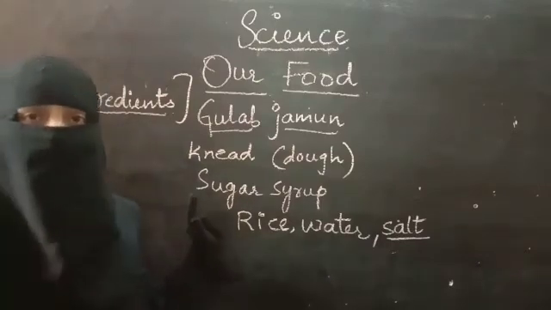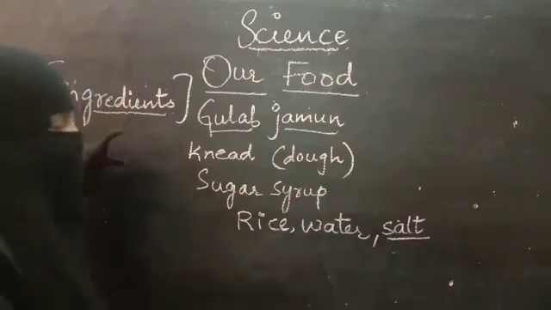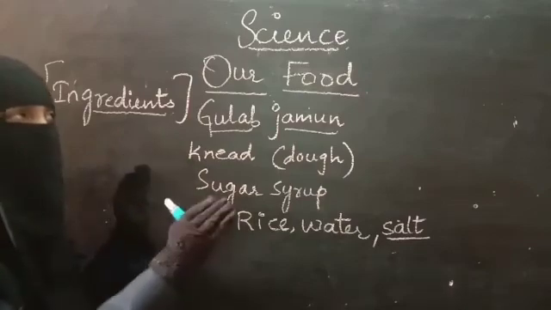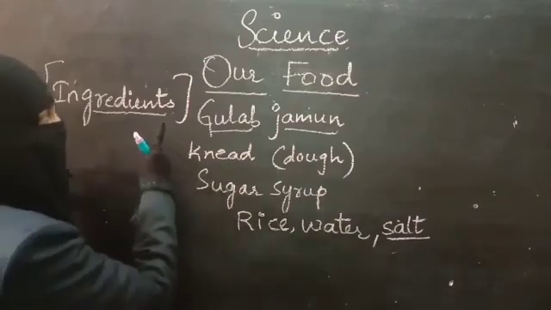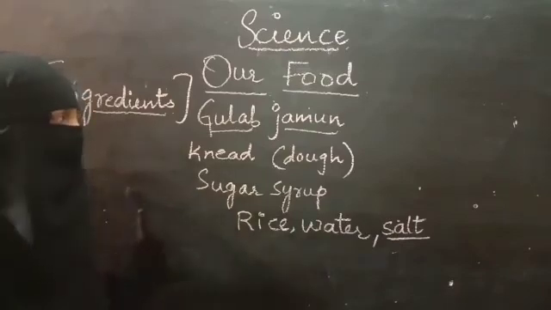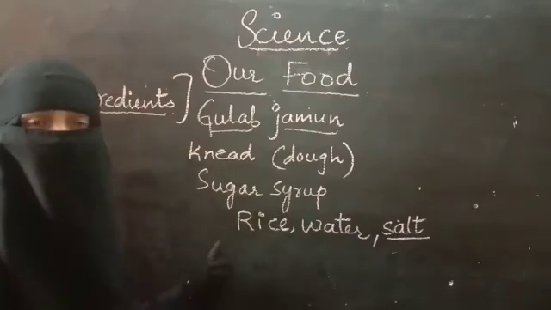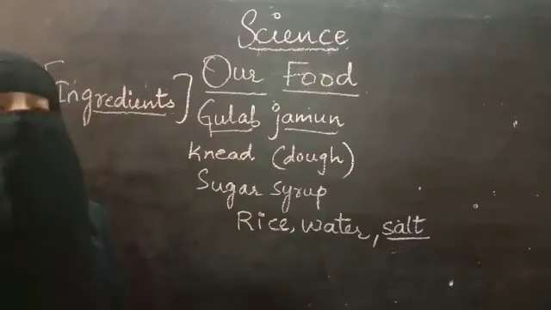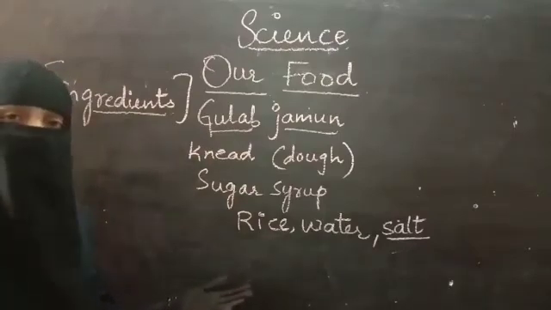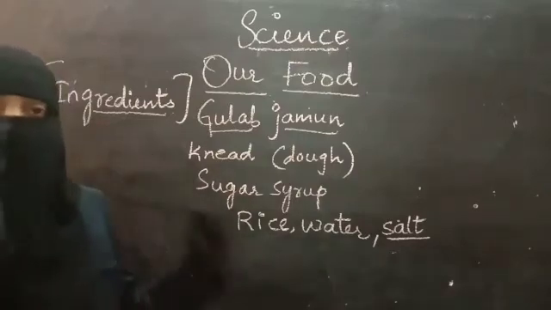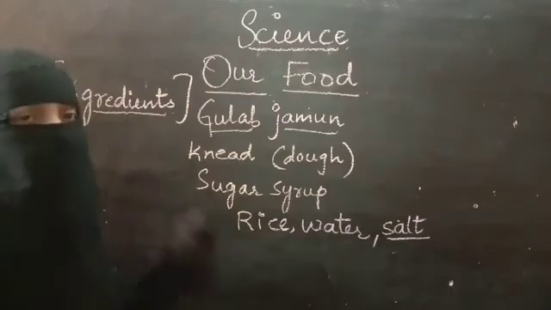Like for Lays, it is potato chips, so potatoes, then oil. I think there is no table for Lays. It will be a side heading, ingredients, right? And then the ingredients will be given, like potato chips, butter, oil. So to know the ingredients present in Lays or Kurkure, take that packaged food and see the backside of it. You will observe the ingredients.